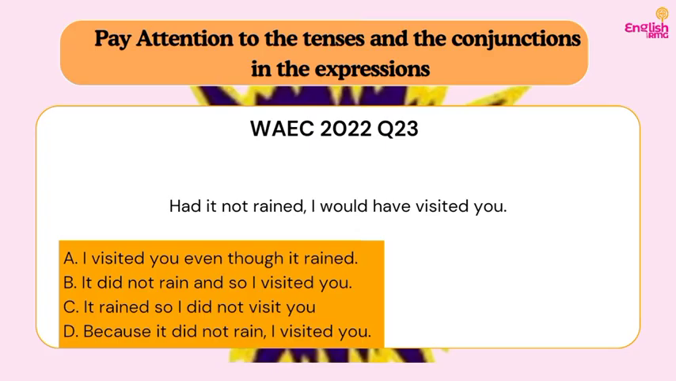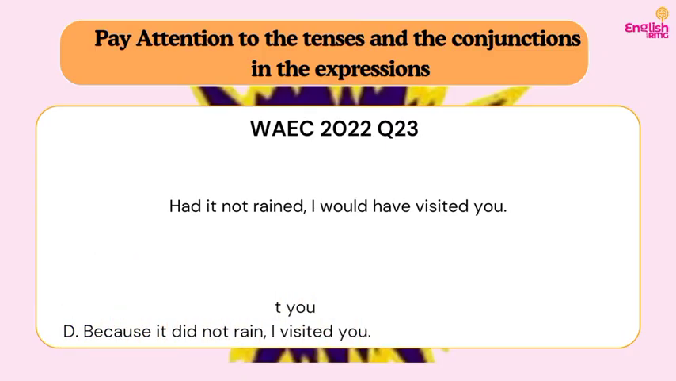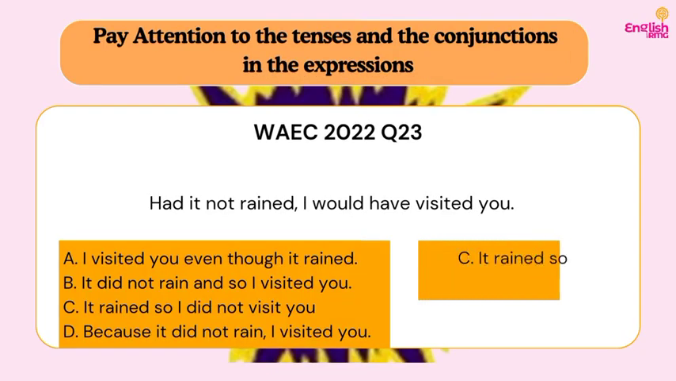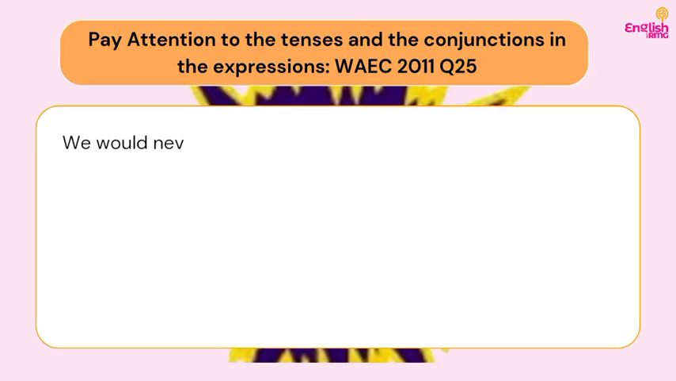D, because it did not rain, I visited you. So D is also not our answer because that's not the interpretation of the sentence. So our answer is what? Our answer is C. It rained, so I did not visit you. Do you understand? So just by understanding the interpretation of the expression, you can already tell the meaning that you are going into the options to look out for. All you need to do here is to be careful with the options so that you don't fall to pick the wrong answer.